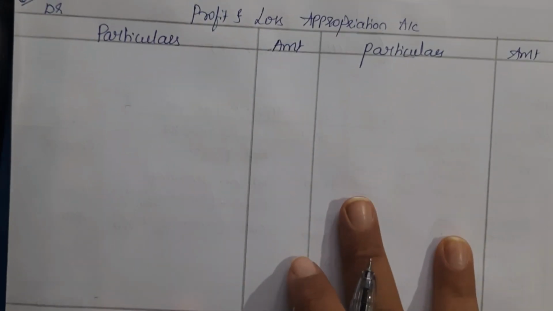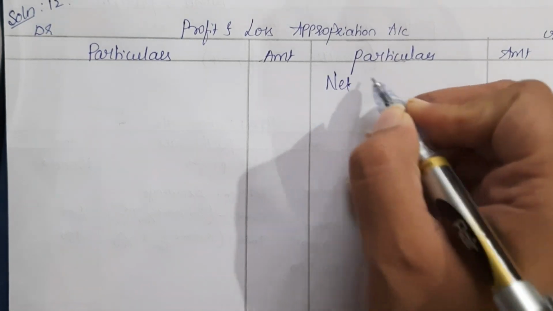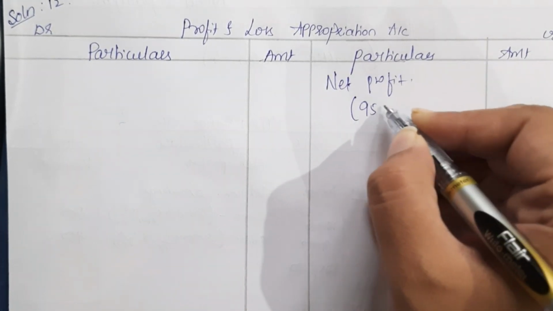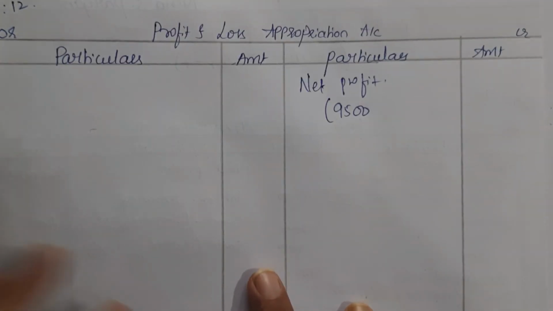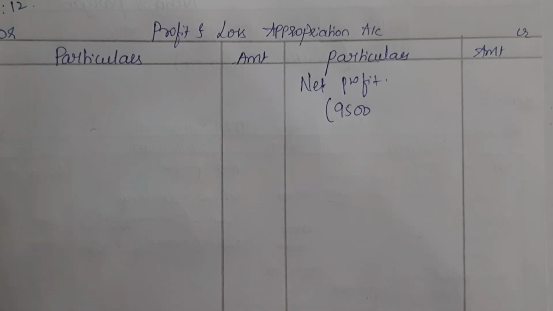So this is the profit and loss appropriation account. On the credit side, the net profit given in the question is 9,500. They are telling that it is after charging partner's salary, so we have to add back the partner's salary amount here. In the question they are telling Vanita should be paid a monthly salary of 600 rupees.